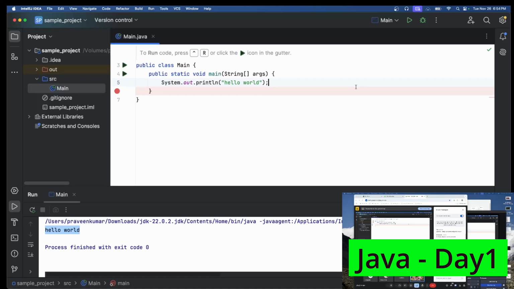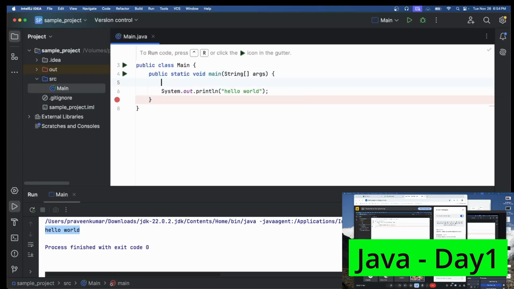Fine. So now the next thing is we are going to define the variable. So what is a variable? Variable means whenever you want to store any data, we need a variable. As you can see here, the hello world I am using here cannot be reused. If I want to use this hello world one more time, then again I need to type the same exact word. Instead, if I want to use the same word in different places, we can use a variable.